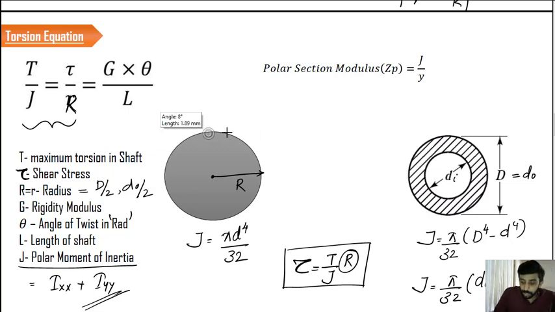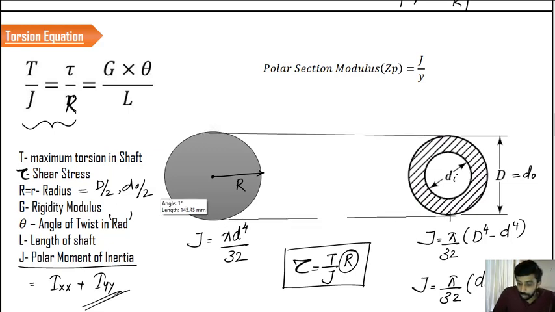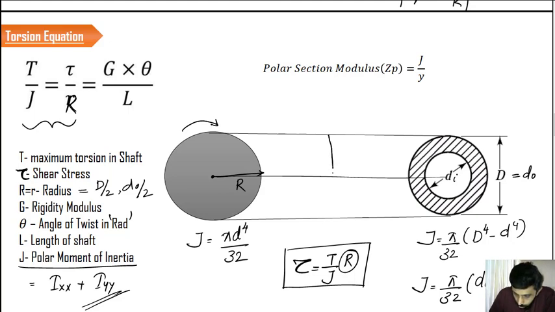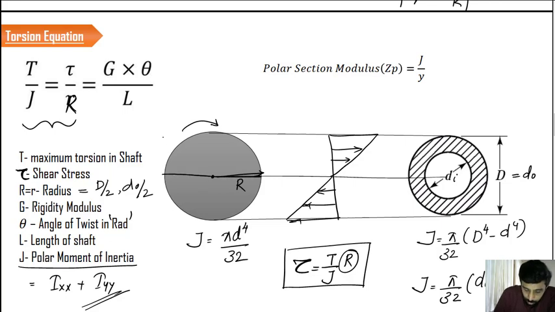So if you consider the variation, it can be written like this. So this is the center. How is the variation going to happen? If you have a torque like this, definitely it is going to have a similar type of variation that we have noted in the bending. This is how the shear is going to vary for the section. Or in other words, let me show you one thing. This is how it is being represented.